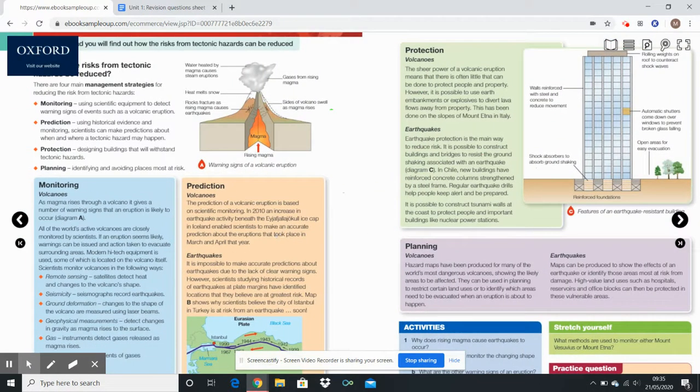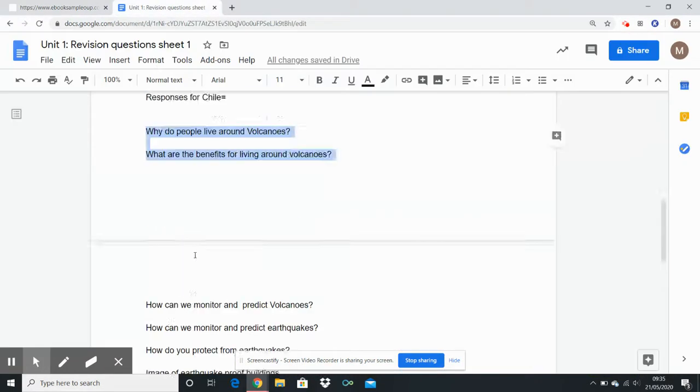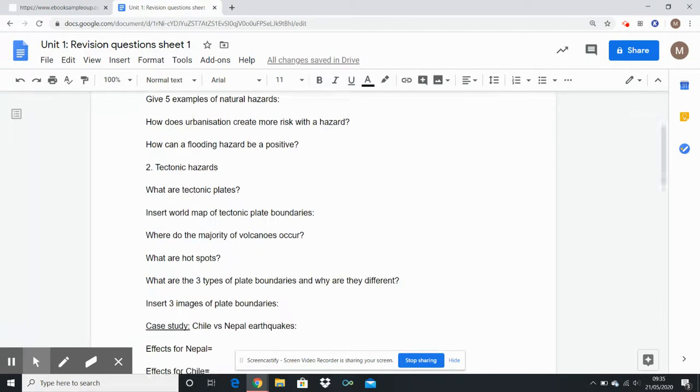The main thing that I would always mention in terms of protection is evacuation and warning systems for both of these, and mapping the hazards and where they're going to impact and take place. That's the whole of those first two sections there for natural hazards and tectonics.